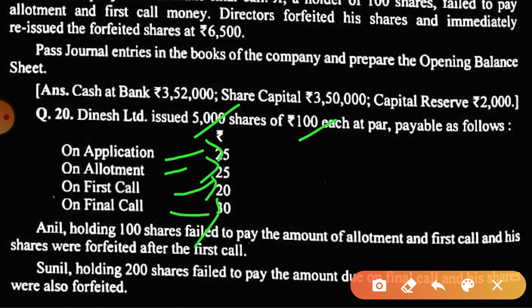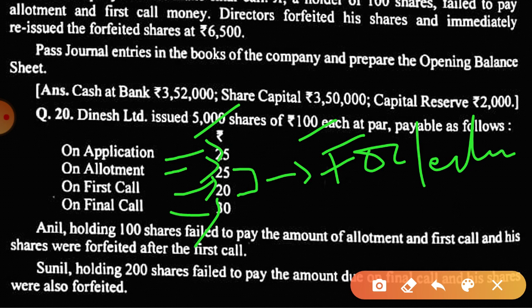Anil holding 100 shares failed to pay the allotment and first call, that means he has not paid these 45 rupees, and the shares are forfeited here itself. And Sunil holding 28 shares failed to pay the amount due on the final call.